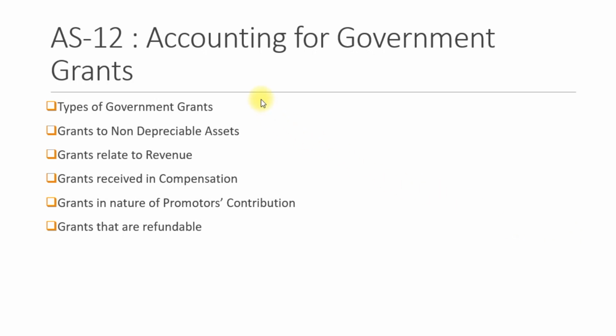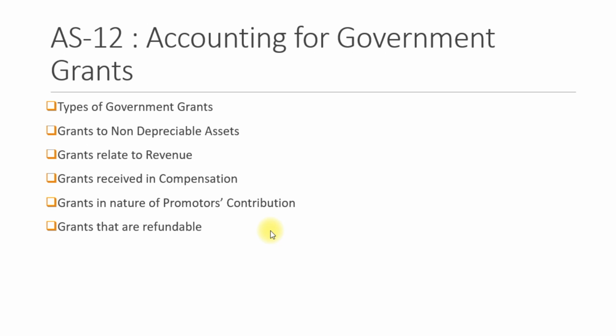Accounting Standard 12, Government Grants, or Accounting for Government Grants. So in this section, we'll take a look at the different types of government grants: grants related to non-depreciable assets, grants related to revenue, grants received in compensation, grants in the nature of promoters' contribution, and grants that are refundable. First off, we'll start with the types of government grants.